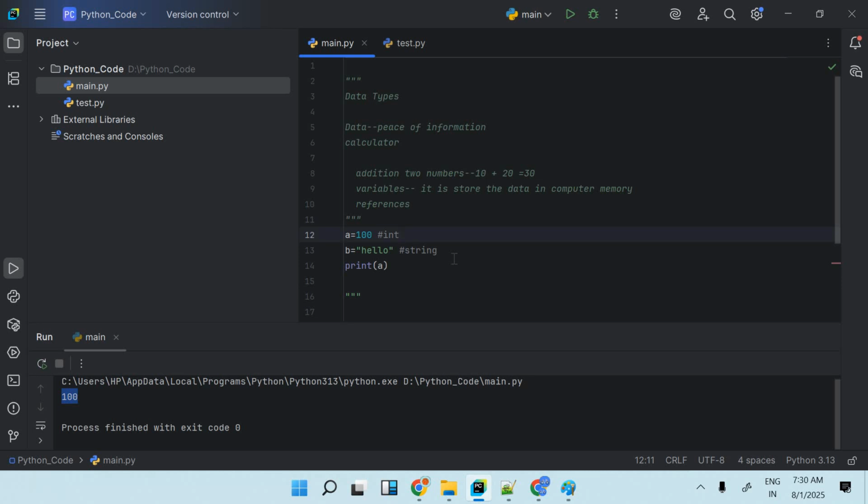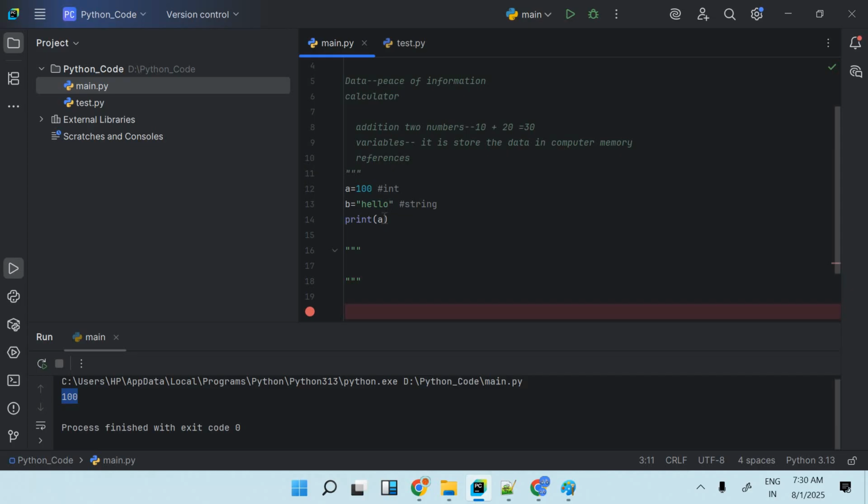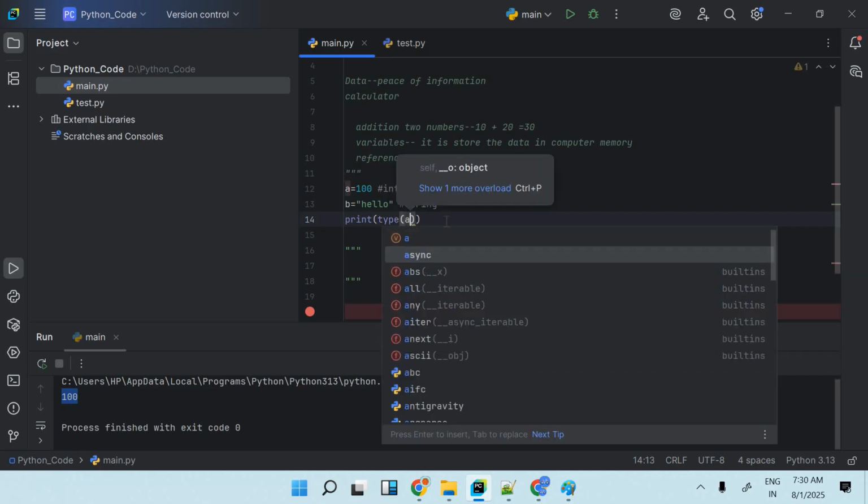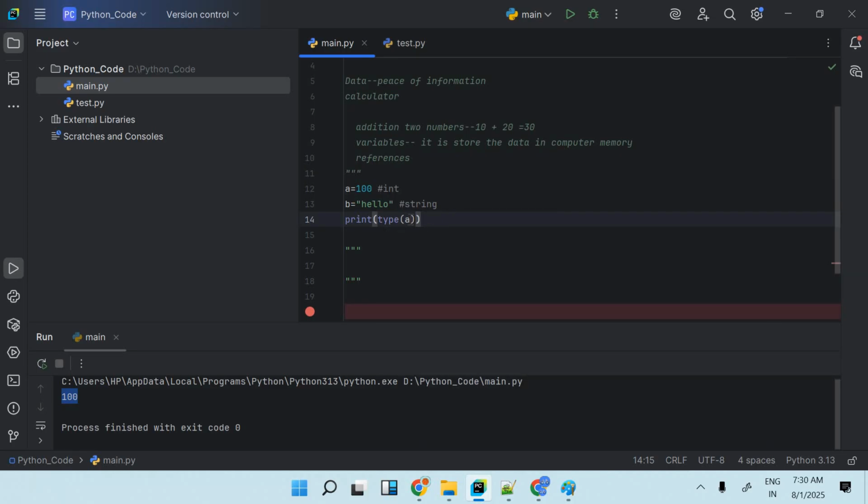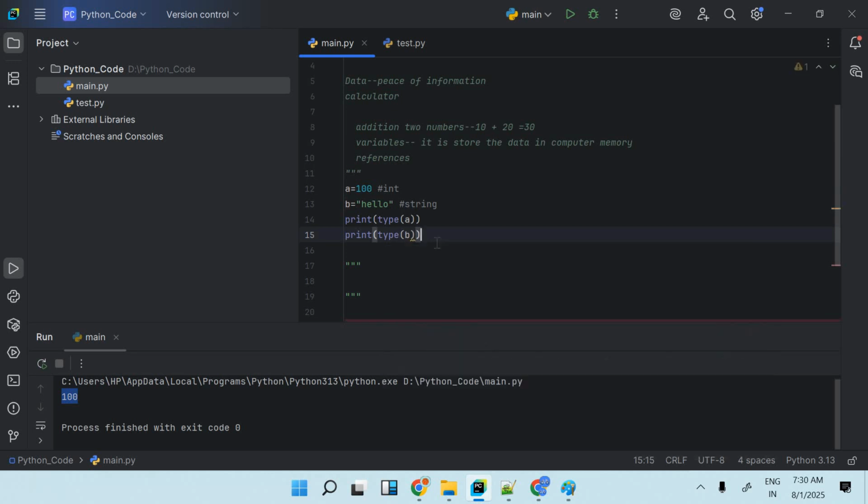That way we have to understand what type of data we are going to use. We have different types of data that we are going to understand step by step. So a equal to 100, b equal to hello. Now I want to know the type of a. Suppose I'm a beginner and I don't know the type of a, so I can use the type method, where I provide the variable name. Type of a, so a is int type. Same here, if I want to display the type of b, I print type of b.